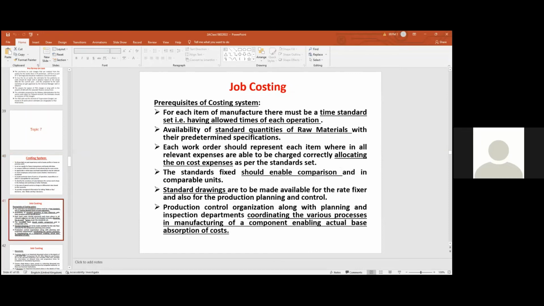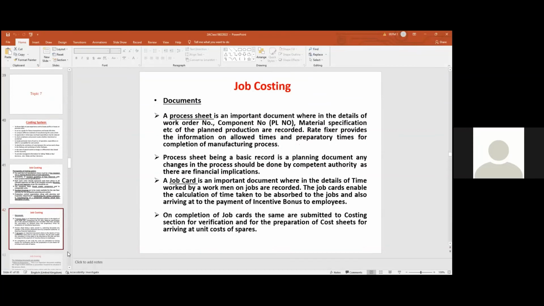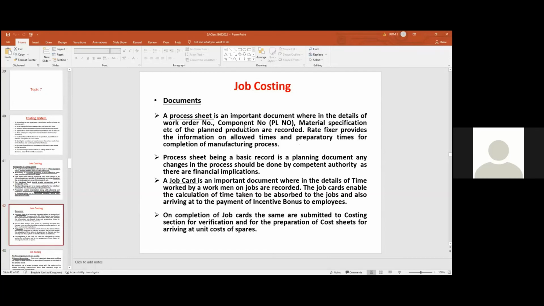In Indian Railways, we have a job costing system. Under the job costing system, wherever we want to have job costing for a particular component which is being manufactured, we will have to have the matching facilities. Raw material should be made available. Standard drawings also should be made available. There will be a process sheet. Process sheet means a design document.